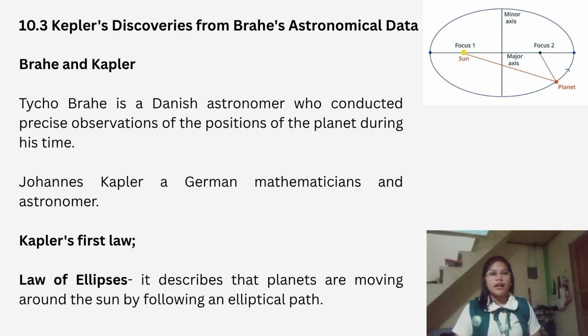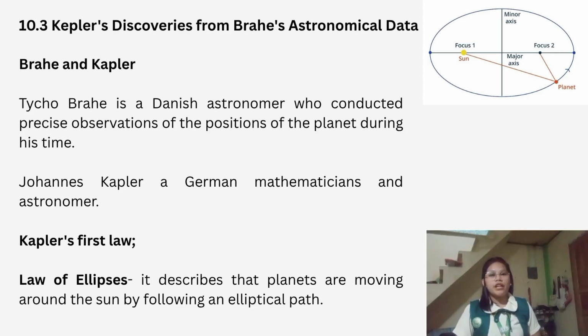Tycho Brahe is a Danish astronomer who conducted precise observations of the positions of the planets during his time. He invented different astronomical instruments with the help of his assistant. He made an extensive study of the solar system. He was also able to determine the positions of 777 fixed stars accurately. From 1600 to his death in 1601, he was assisted by Johannes Kepler.